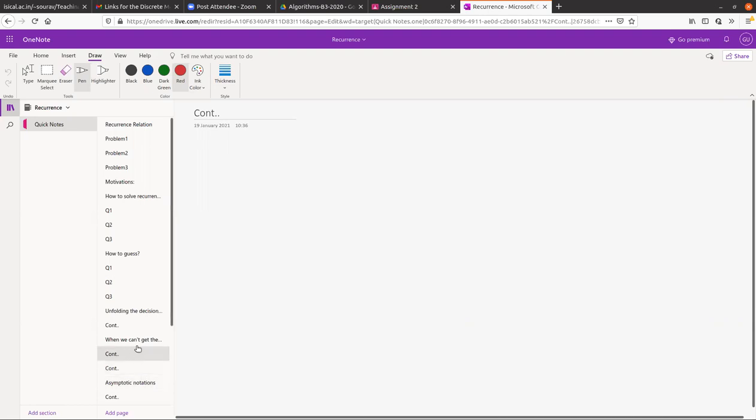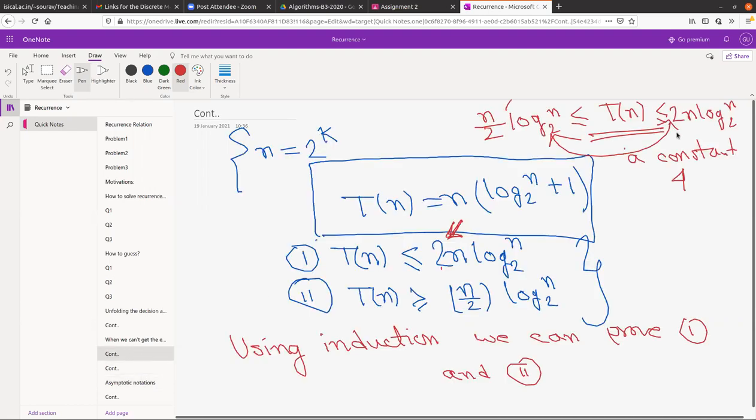There should be some constant in it; it is not that you can write T(n) equals log n exactly. There should be some constant here, and this is how your friends are saying that solution should be n log n.